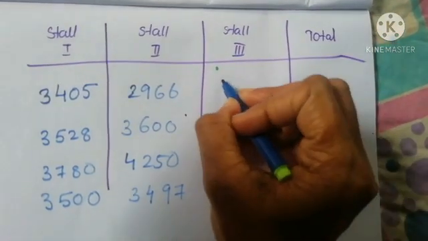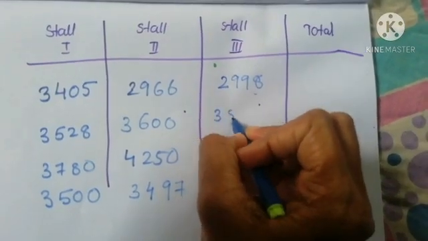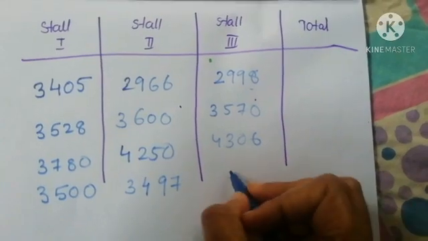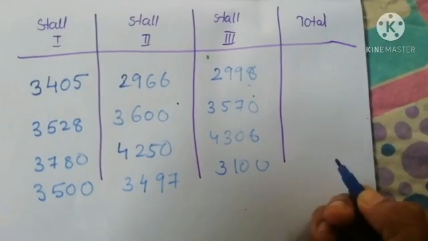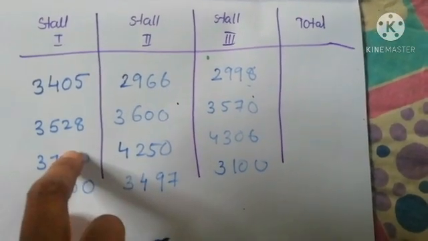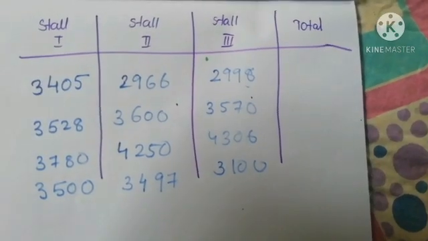And stall 3, 2,998, 3,570, 4,306, 3,100. Okay, these are the 3 stalls that had sold items in the Onam fair.